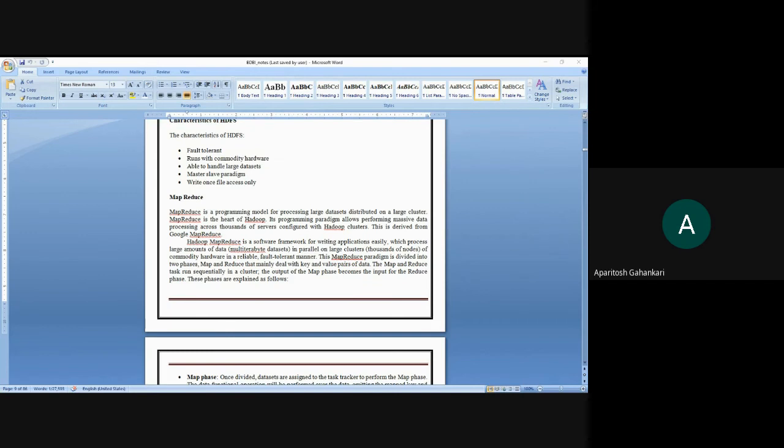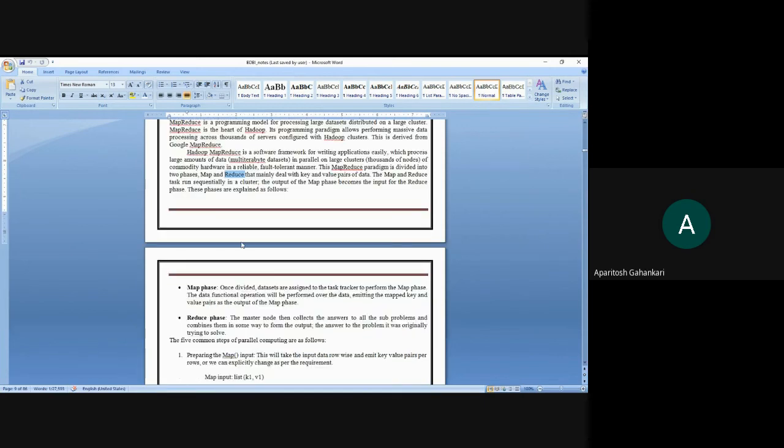These values will be processed simultaneously, and later on they will be reduced. So that is what you do with map and reduce. It mainly deals with the key value pair of the data.